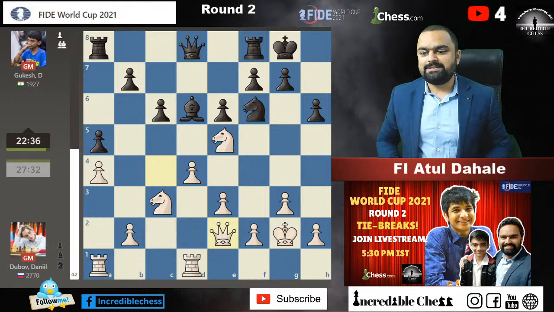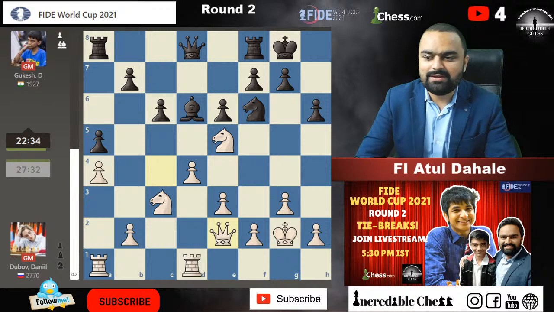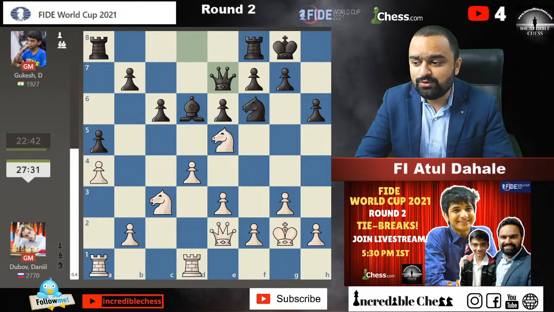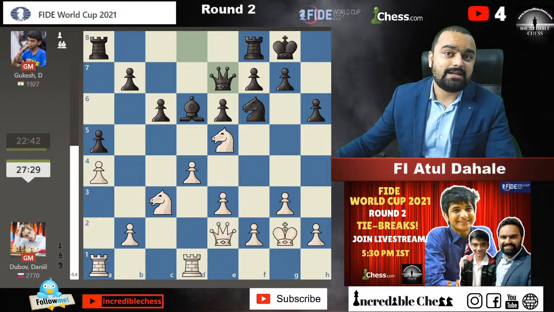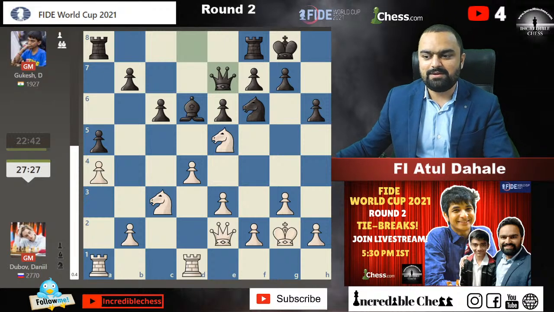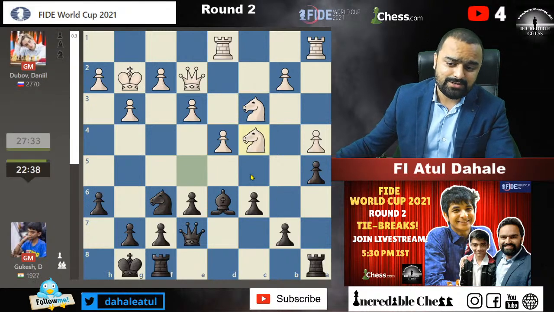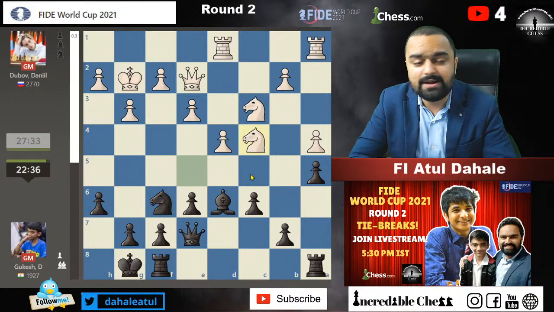So our tie breaks are going to happen today, and Gukesh is going to play against Daniel Dubois, guys, and Vidit Gujrathi is also going to play today against Alexander Fear. We are hoping that both of them are going to win the tie breaks. So that's what we are rooting for. Our youngster Gukesh has already started the game, guys.